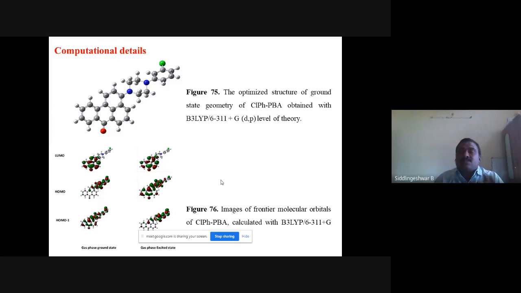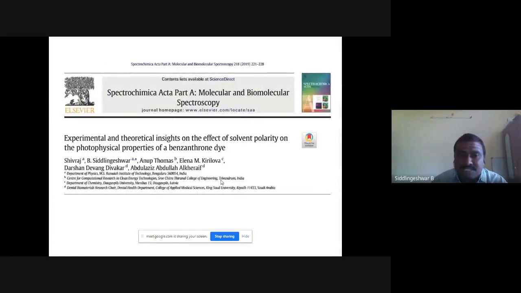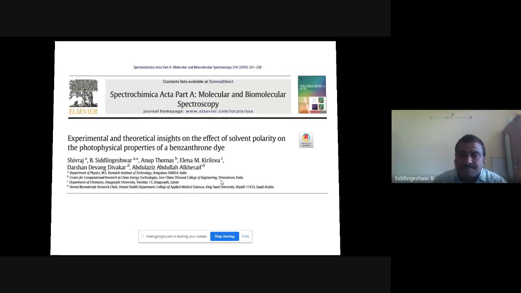Also in all these works, computationally, I have calculated absorption maxima and emission energy. I have used the TDDFT method and the polarizable continuum model. I have measured absorption energy, emission energy, and all the solvent effects here. I got results comparable with the experiment. This work I have published in Spectrochimica Acta Part A: Molecular and Biomolecular Spectroscopy.